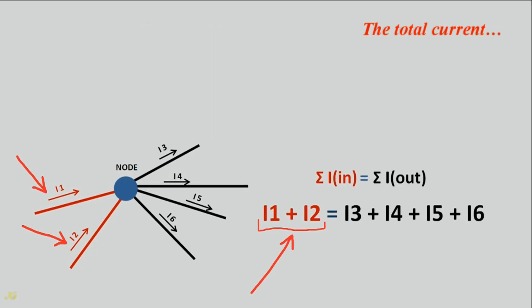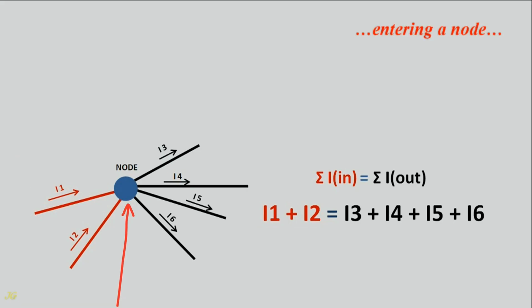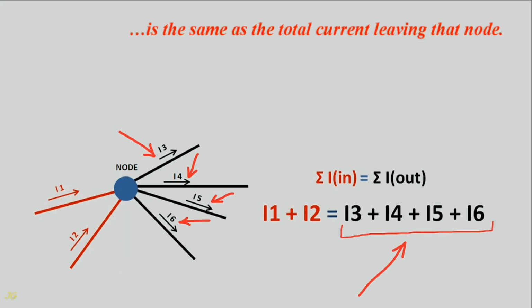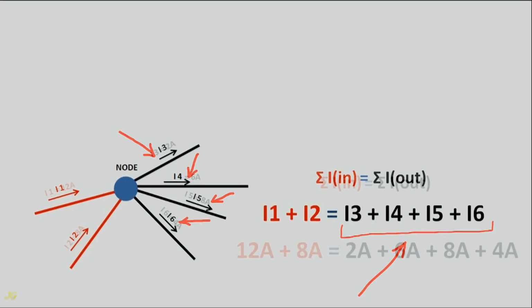The total current entering a node is the same as the total current leaving that node.